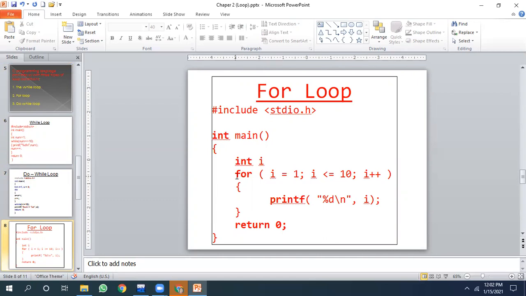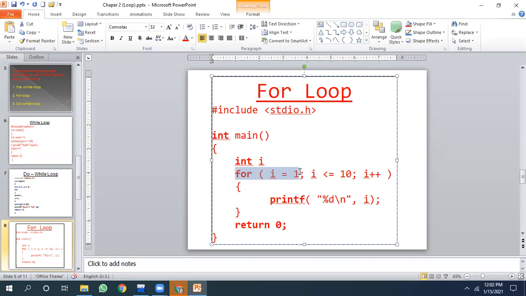Here is the syntax of the for loop. For i = 1; this is the initialization, i = 1. Semicolon. i <= 10, this is the condition. And i++, this is the counter. i = 1, i <= 10, i++.